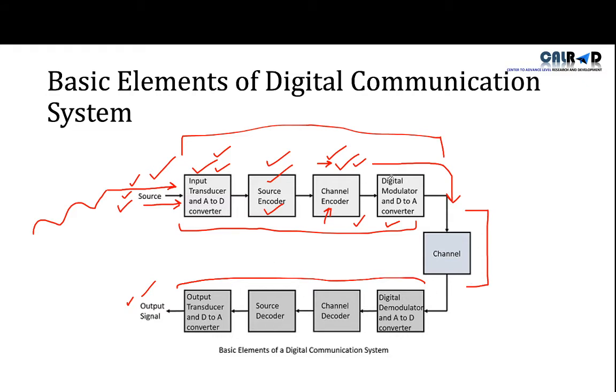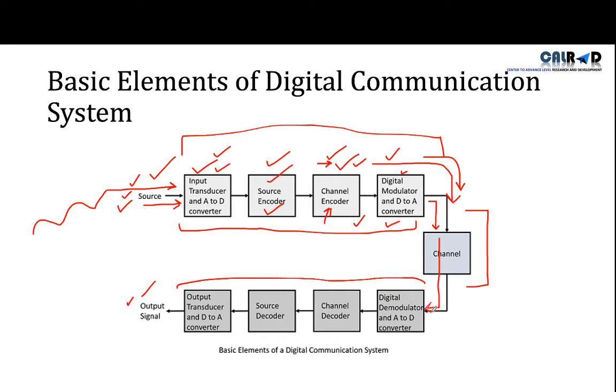So now in this stage you have your protected digital data, and you have to send that data into the wire or wireless, or you can say into the channel. But wireless or wires, they are not digital, they are analog. So here the digital modulator will once again change your digital data into analog data and send it to the channel. Now your data will travel through the channel and reach the receiver.